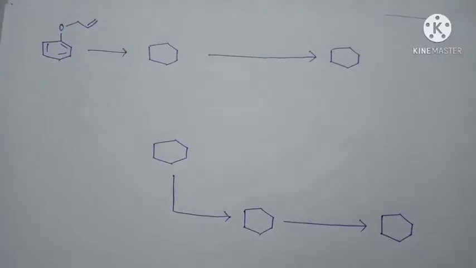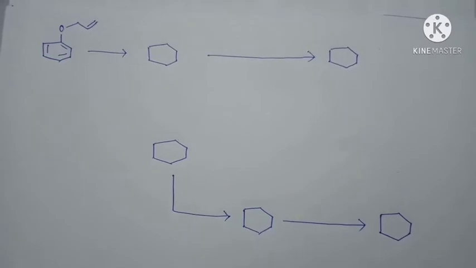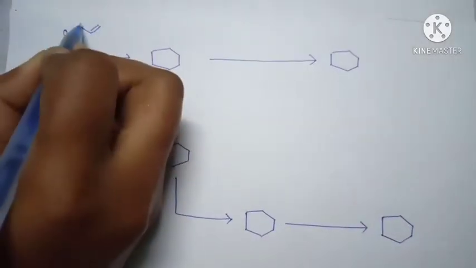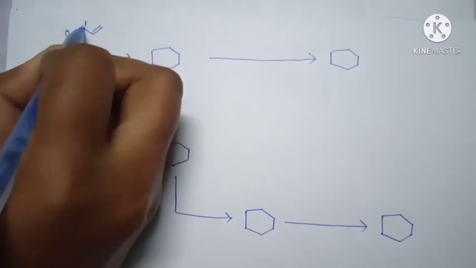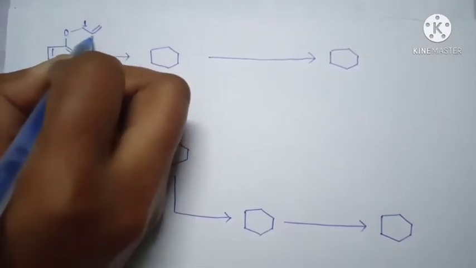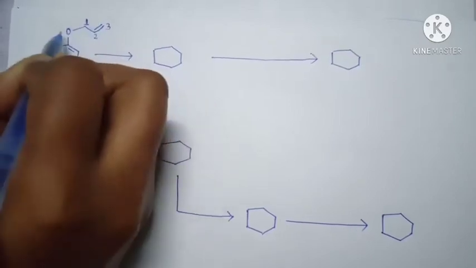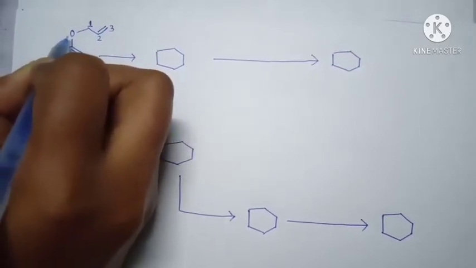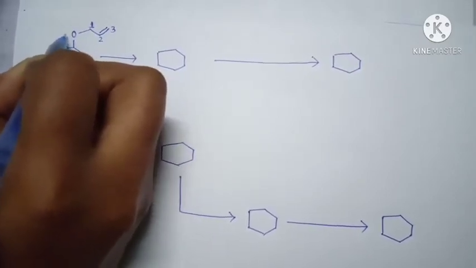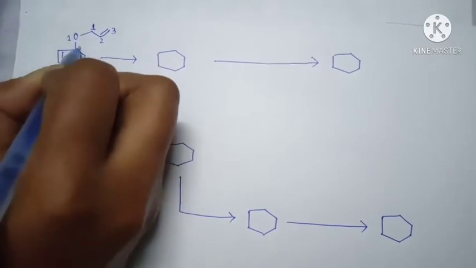So let's come to its structure. The substrate of the Claisen rearrangement is allyl phenyl ether. Here this is a saturated atom, so we always number it 1, this is 2 and this is 3. Here oxygen is sp3 hybridized and it's also a saturated atom, so it gets 1, 2 and 3.